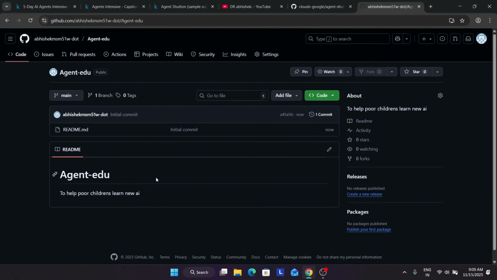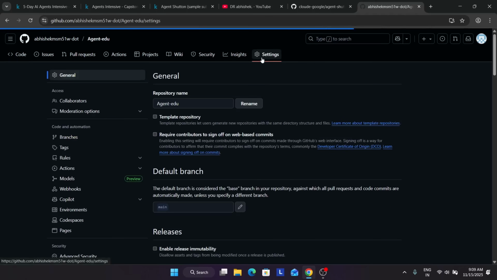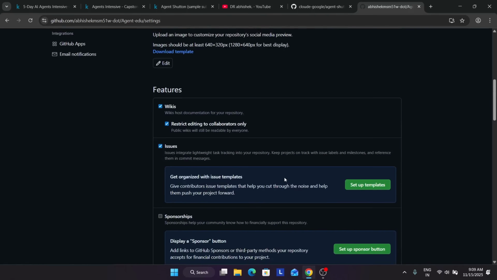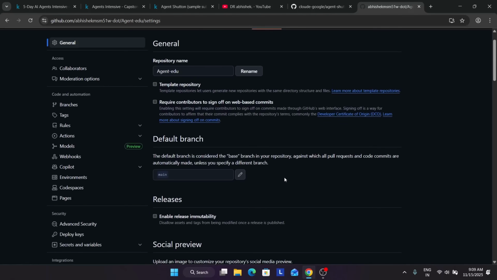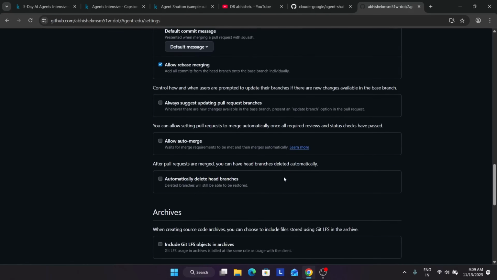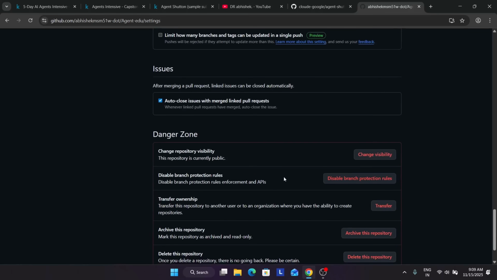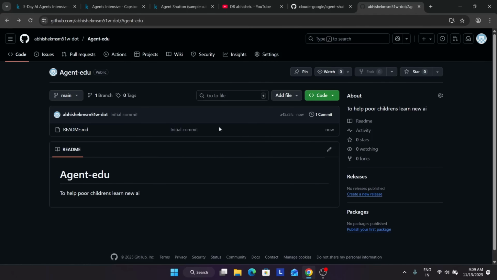Okay, in case it is not public, how can you make it? You have to come to the settings and just come over here, and let me see if it's public or not. So here you can see it is currently public. You can just change the visibility from here and change it to public like this. So here we have made it.